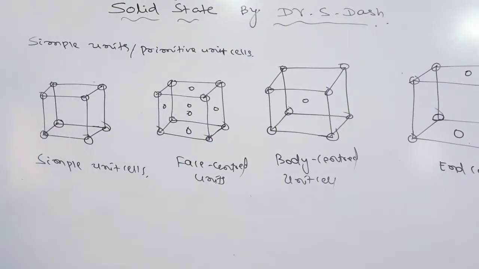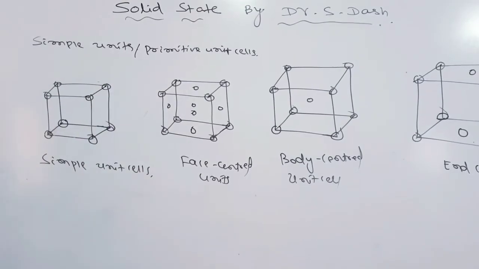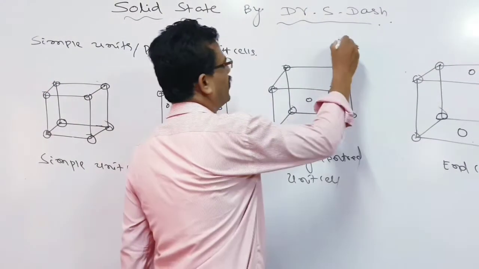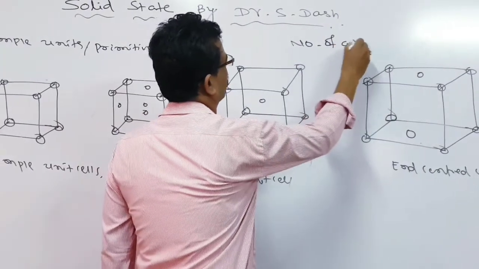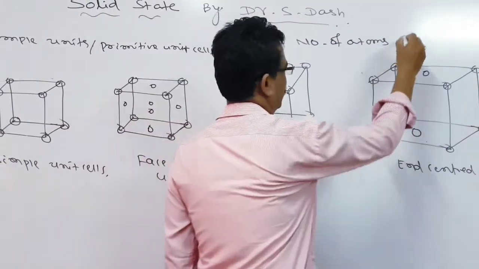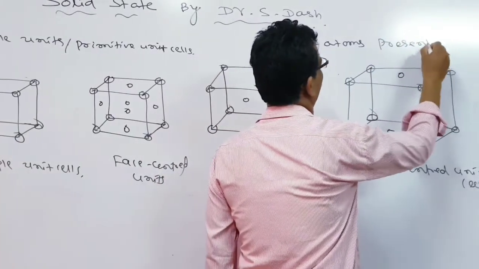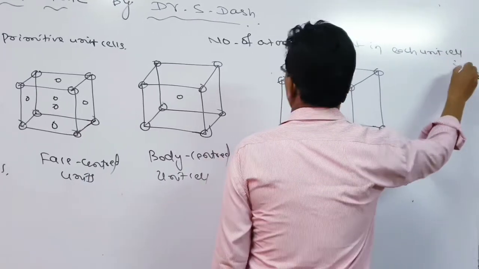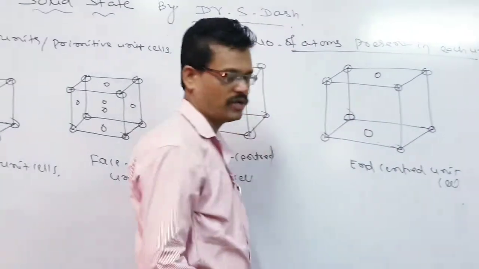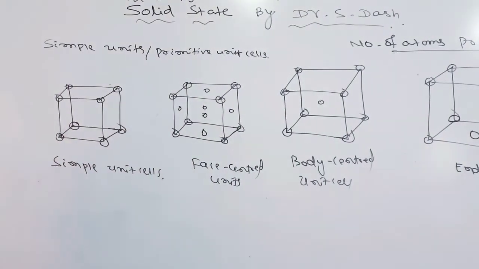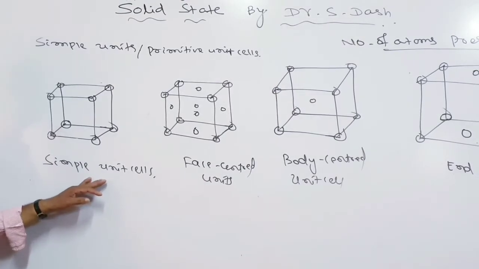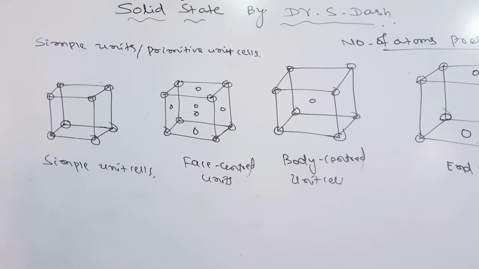So now let us calculate the number of atoms present in each unit cell. First of all, we come to the simple cubic unit cell, or primitive unit cell. So let us look here, sir.